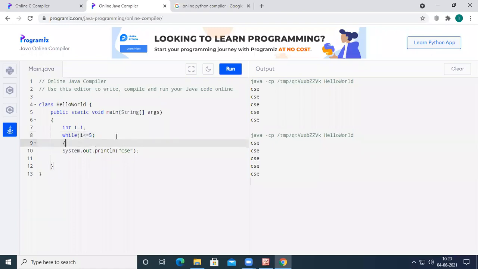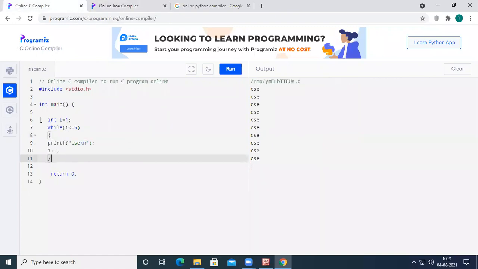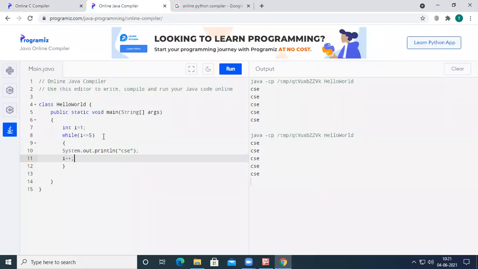So within the while body, similar to C programming language, Java programming language also supports the increment operator. See here, almost the logic is same. Here we have defined int I equal to 1, while I less than or equal to 5, print CSC, I plus plus. Here also we have declared I equal to 1, I less than or equal to 5, and then system.out.println CSC. So the thing is that in every programming language you have to learn the logic.